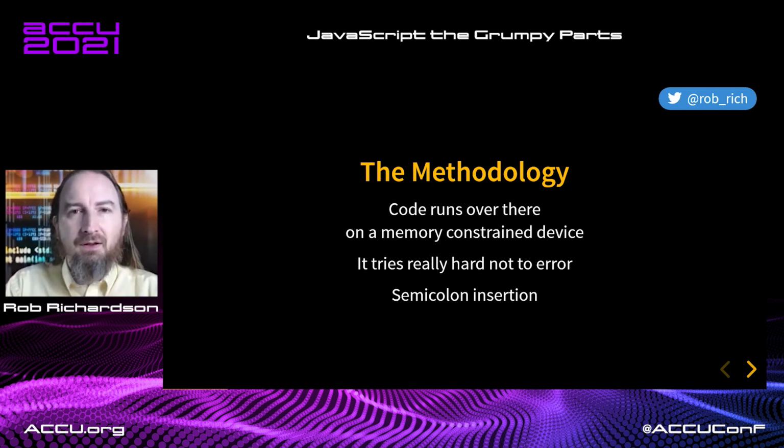Well, because it's running over there on the user's machine, far away from where the developer wrote it, the goal is to keep it running as much as it possibly can. Now, that means that the browser needs to forgive a lot. The JavaScript runtime needs to forgive a lot so that we can try to keep the system running whenever we can. A great example of this is if JavaScript finds a compile error, it will back up and see if it can put in a semicolon to split the lines apart. Well, this semicolon insertion can be really powerful in making our code work, even if we didn't type it correctly, but it can also lead to some really random bugs.